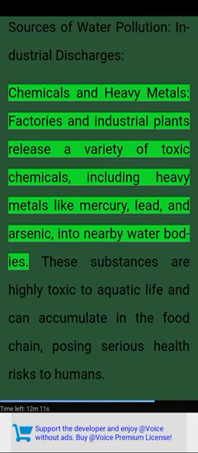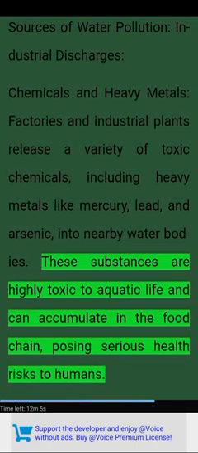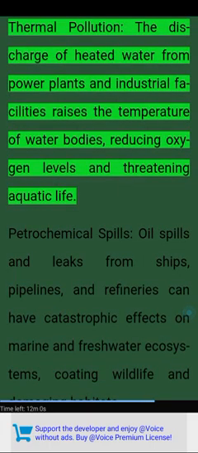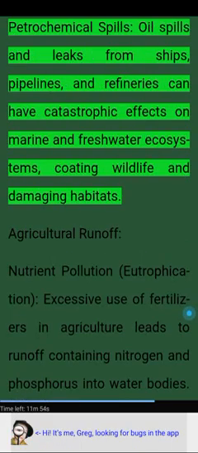Chemicals and heavy metals. Factories and industrial plants release a variety of toxic chemicals, including heavy metals like mercury, lead, and arsenic, into nearby water bodies. These substances are highly toxic to aquatic life and can accumulate in the food chain, posing serious health risks to humans. Thermal pollution. The discharge of heated water from power plants and industrial facilities raises the temperature of water bodies, reducing oxygen levels and threatening aquatic life.